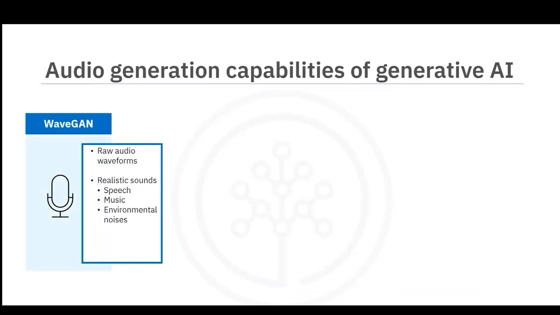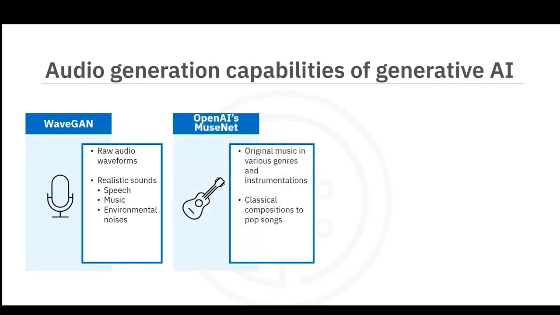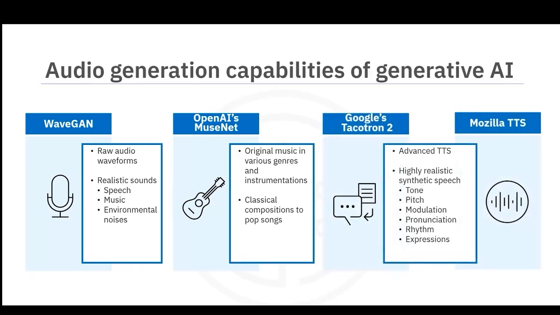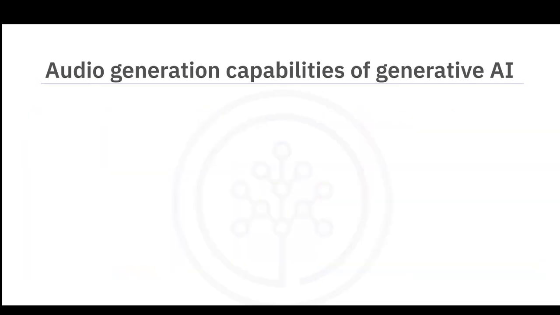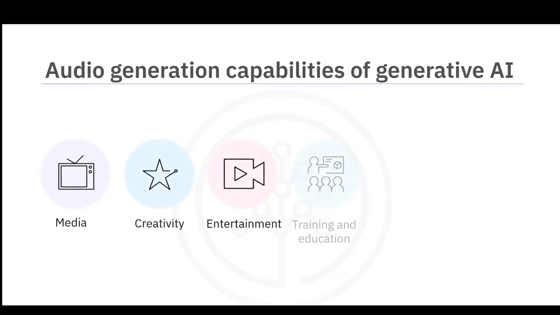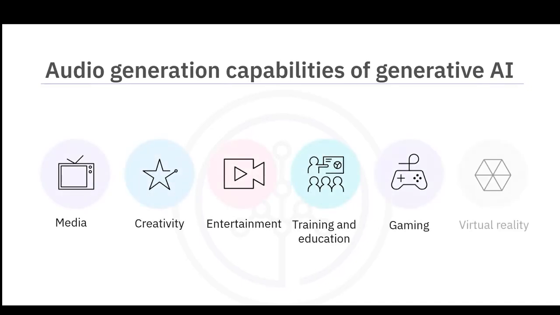WaveGAN, for example, can create new and realistic raw audio waveforms including speech, music, and natural sounds. MuseNet from OpenAI can combine various instruments, styles, and genres to generate novel musical compositions. Google's Tacotron 2 and Mozilla TTS use advanced TTS systems to create synthetic speech resembling human tone, pitch, modulation, pronunciation, rhythm, and expressions. Audio generated by generative models has applications in media, creativity, entertainment, training, education, gaming, virtual reality, and several other domains.